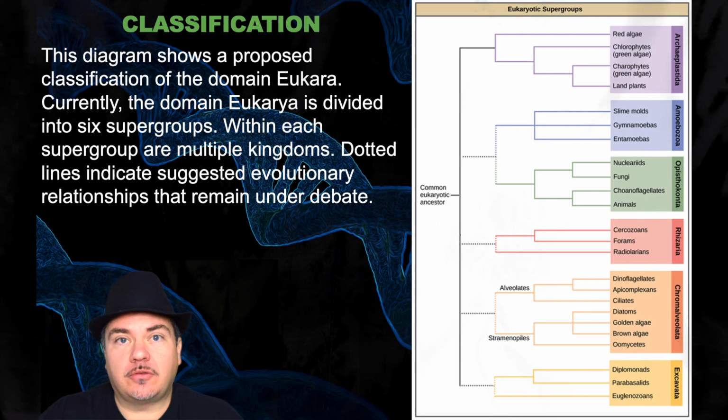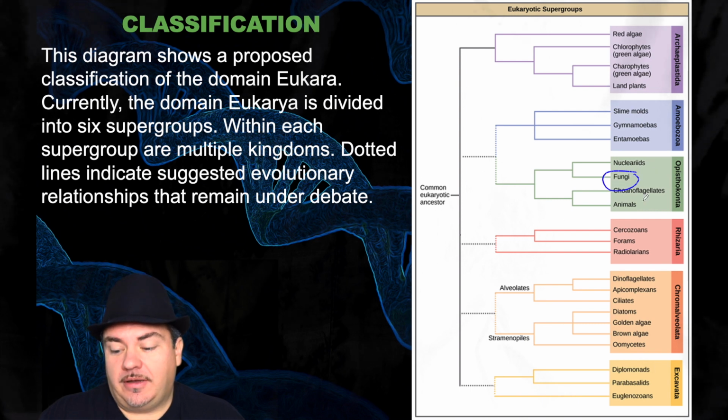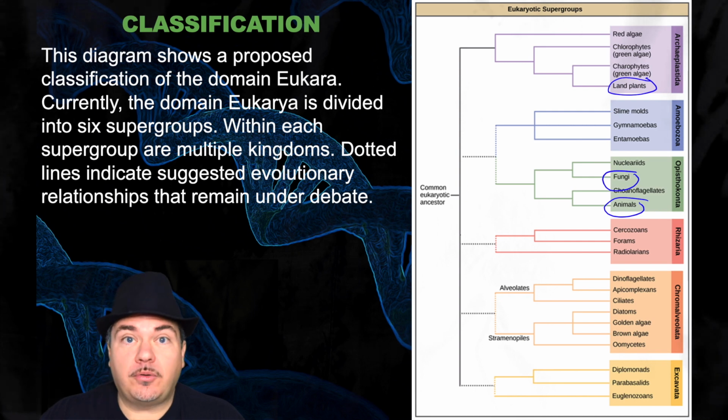This diagram shows a proposed classification of the domain Eukarya. Currently, the domain Eukarya is divided into 6 supergroups. Within each supergroup are multiple kingdoms. Dotted lines indicate suggested evolutionary relationships that remain under debate. So, for example, within the domain Eukarya, you have the kingdoms fungi, animals, land plants, and protists, which is basically everything else on this list.